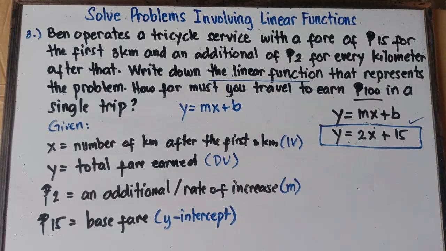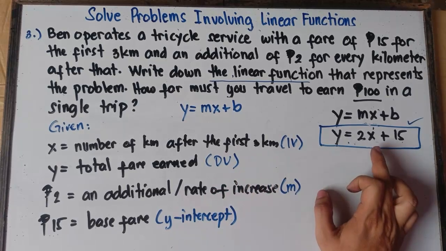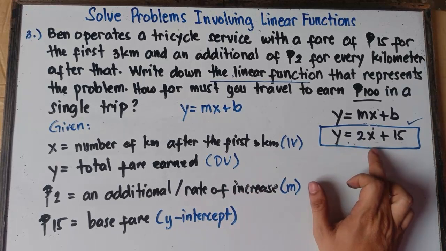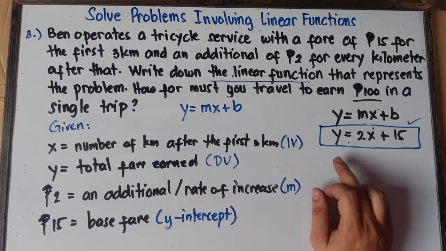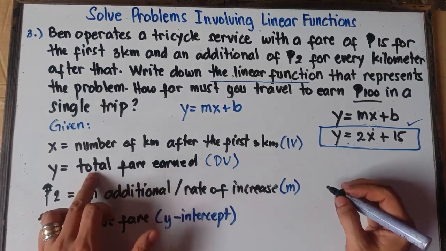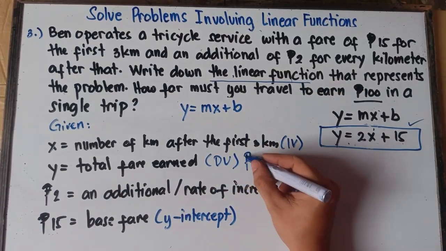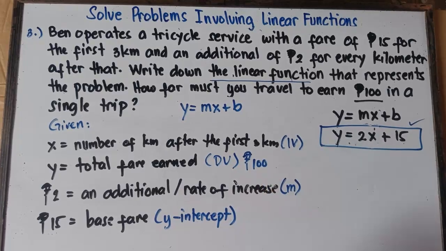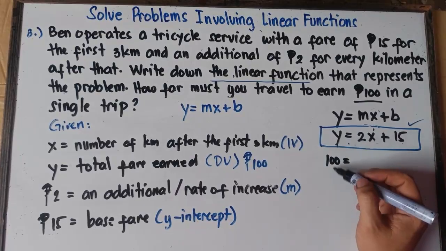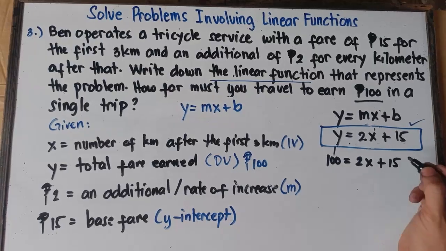Alright, so let's solve now the number of kilometers after the first 3 kilometers. Once again, class, we're looking for x because y is given. So simply substitute the value of y. So y is 100. Total fare, that will be 100 pesos. Simply substitute, class, the value of y. Ignore first the peso sign. So 100 equals 2x plus 15.